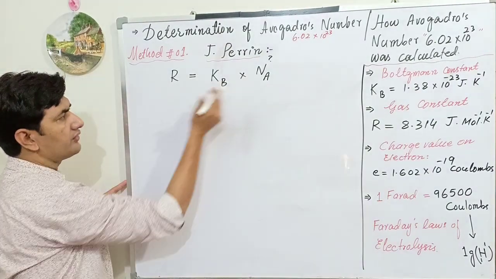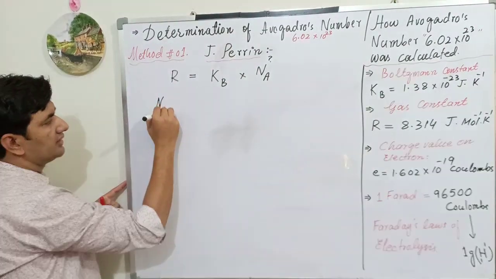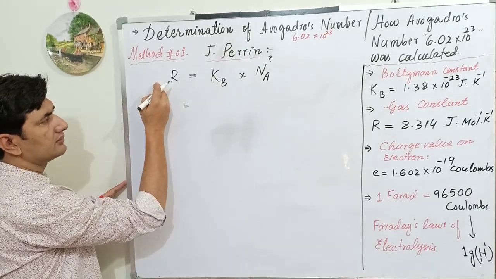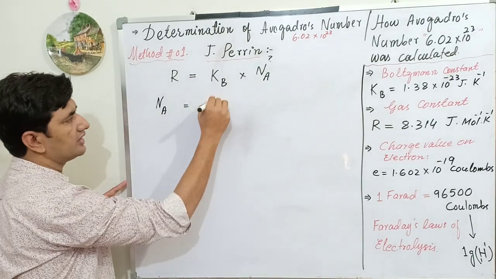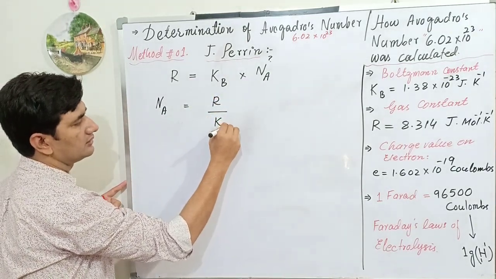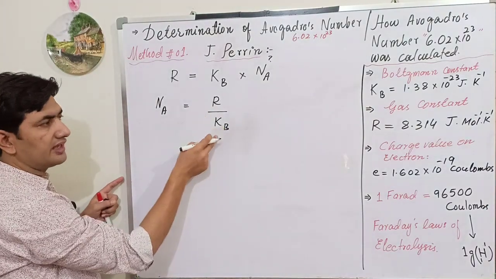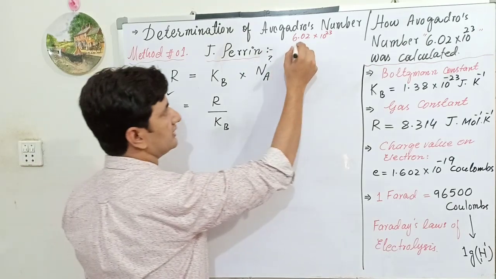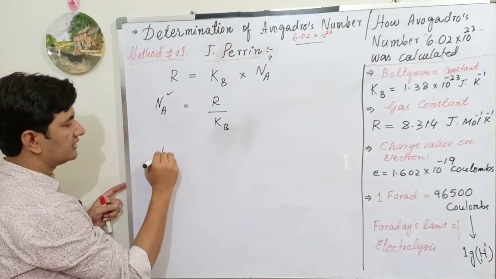So if you want to calculate the Avogadro number Na, it will be equal to R upon Kb, since Kb comes to the other side in divided form. When we put the values of R and Kb in this relationship, we can easily get the value of Avogadro number, that is 6.02 × 10^23.